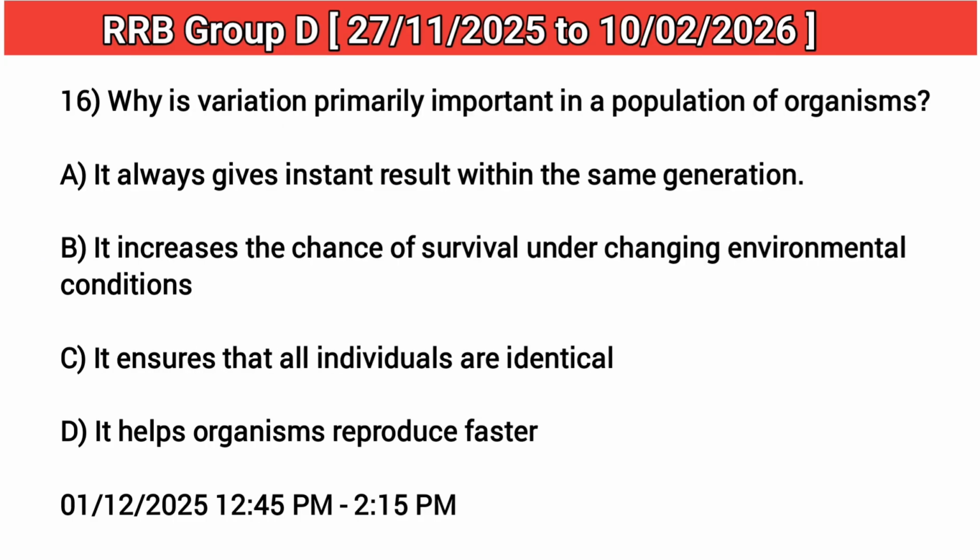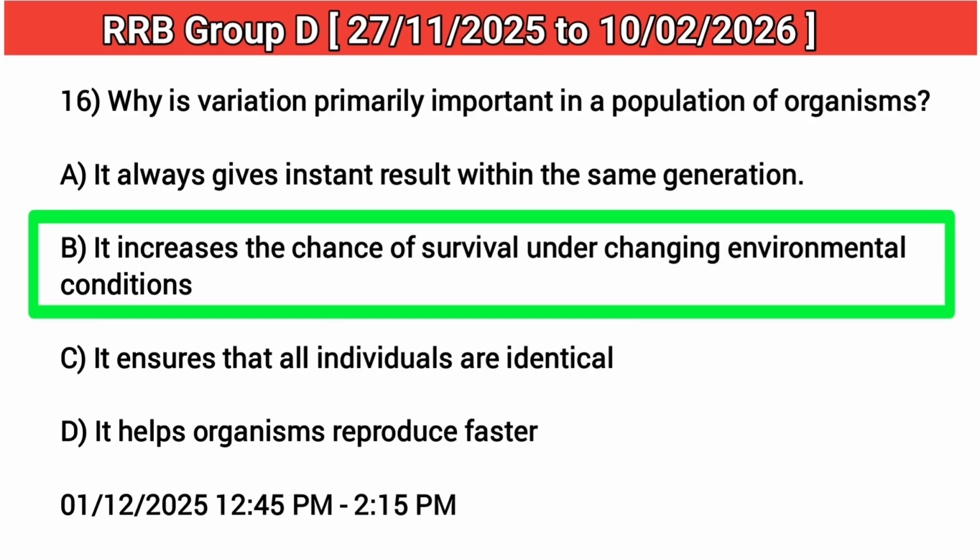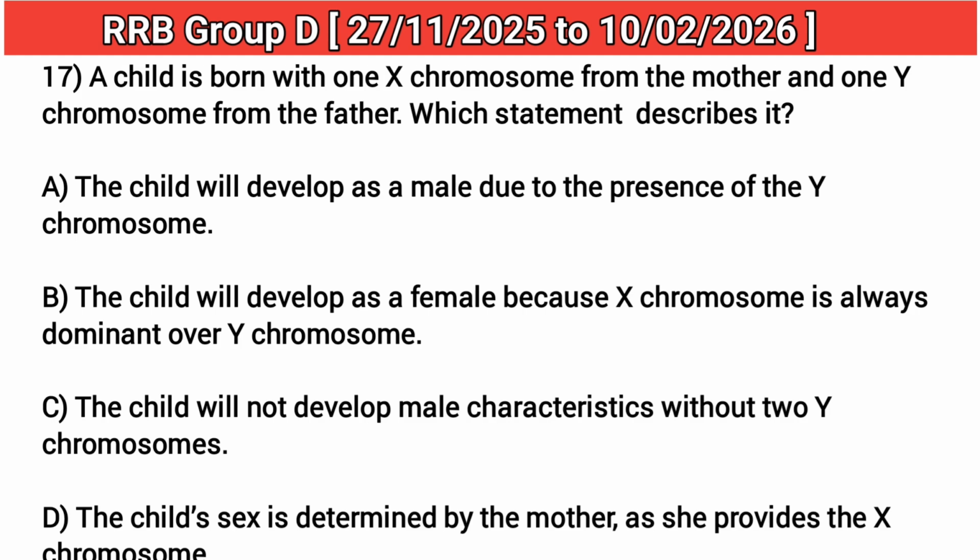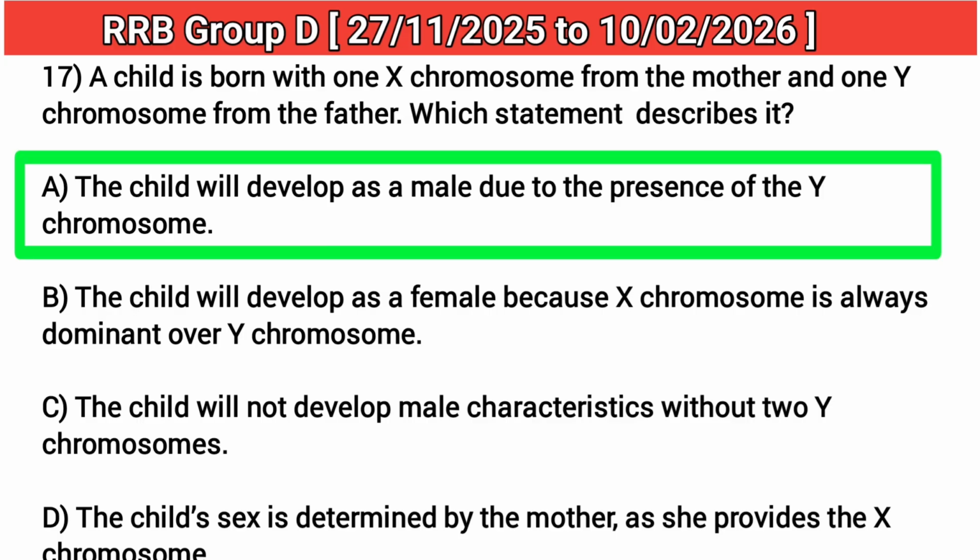16. Why is variation primarily important in a population of organisms? Answer: B. It increases the chance of survival under changing environmental conditions. 17. A child is born with 1 X chromosome from the mother and 1 Y chromosome from the father. Which statement describes it? Answer: A. The child will develop as a male due to the presence of the Y chromosome.